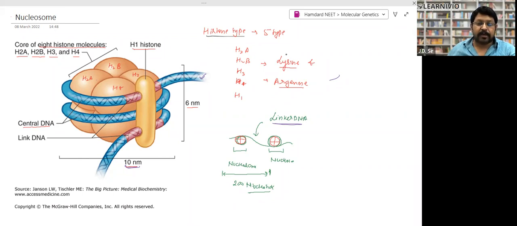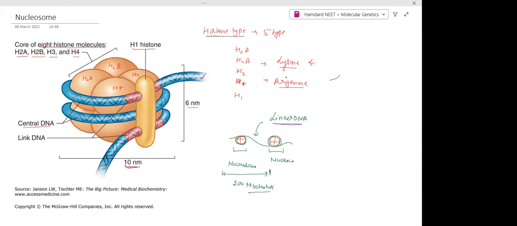Histone is positively charged. This question has been asked, and it is still important for your NEET examination. The histone is positively charged because it is made up of lysine and arginine amino acids, rich in lysine and arginine. Clear? Yes, sir. That's it.